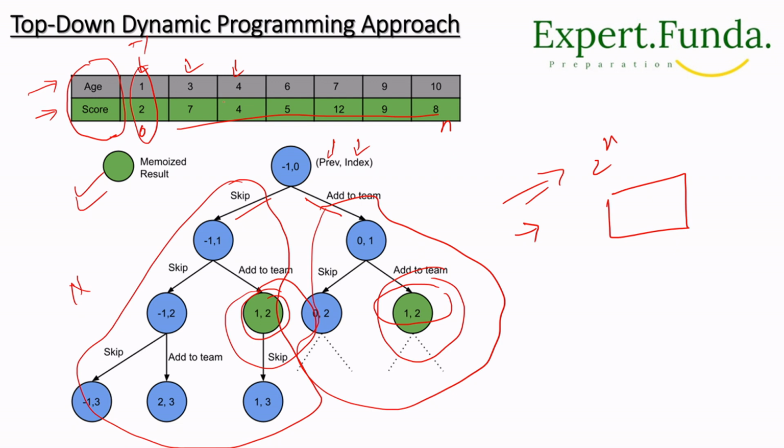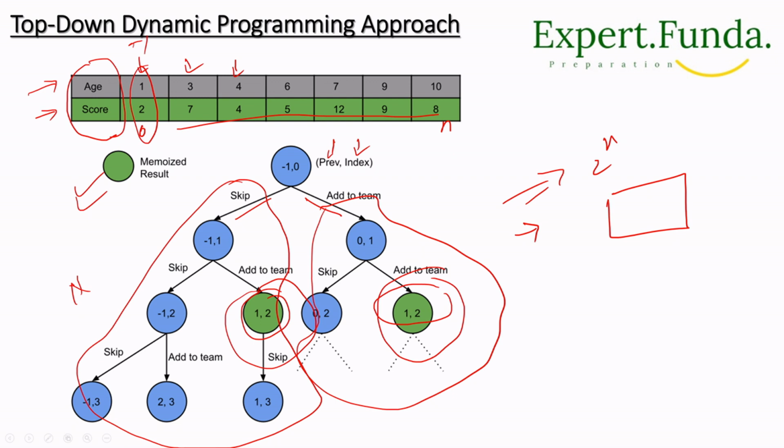If we add this player, we add the score, and the value of previous will be the current index, and we move to the next player, index + 1. Then we check if we don't add this player, the value won't change, and we just move on.